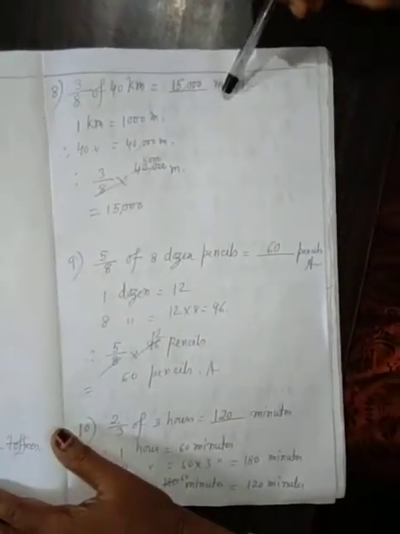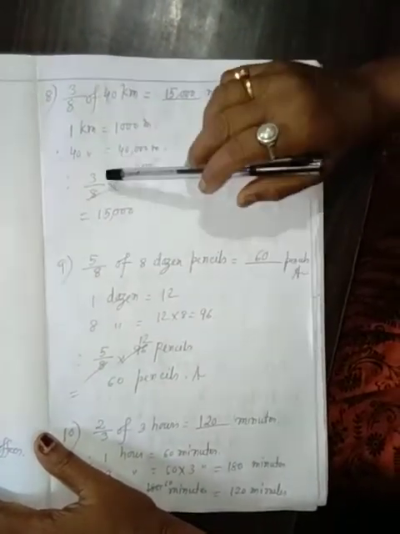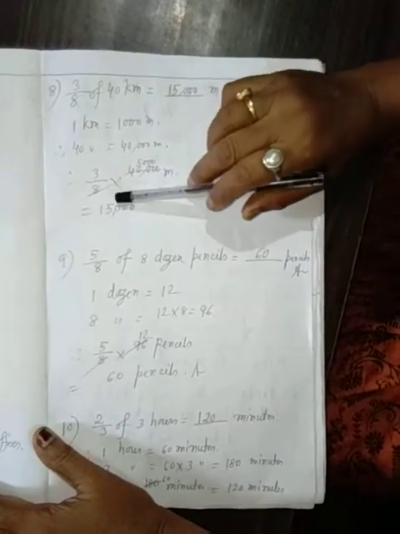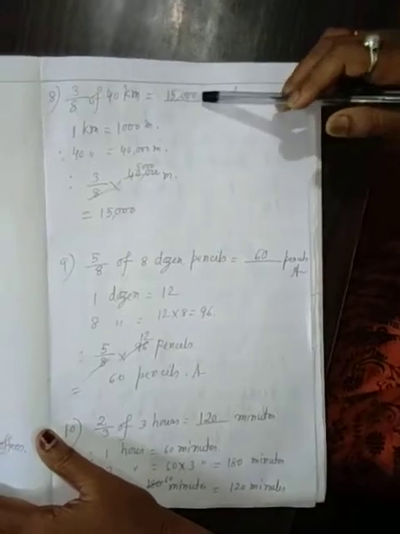That is equal to meter. 1 kilometer equal to 1000 meter. 40 kilometer equal to 40,000 meter. That is 3 by 8 into 40,000. That is 8 5 ja 40, 5,000. 3 5 ja 15,000. That is 15,000 meter.